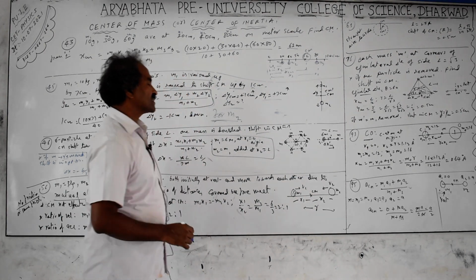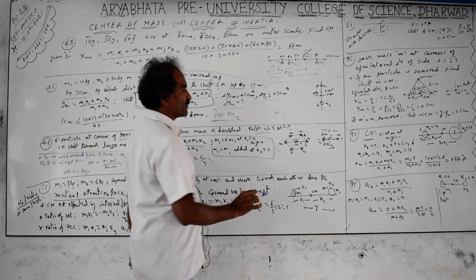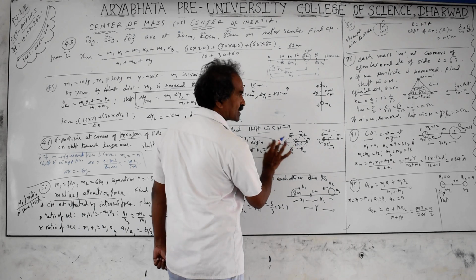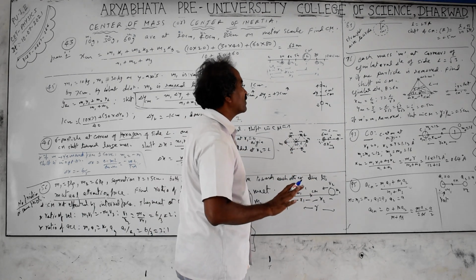In case the masses are doubled at opposite corners, or equal changes take place at opposite corners, the resultant center of mass will not be affected.